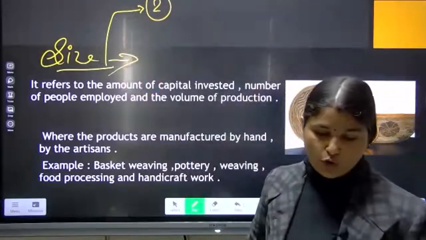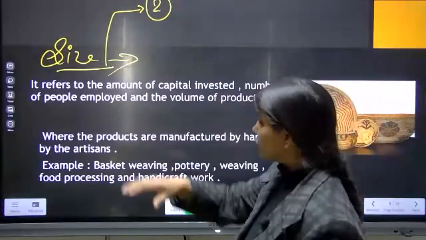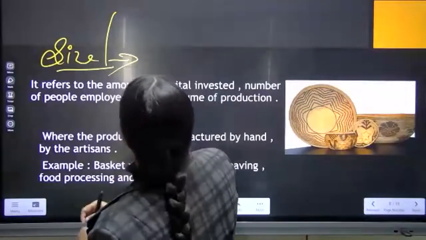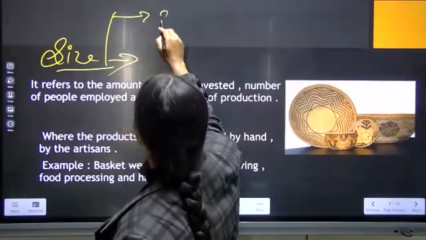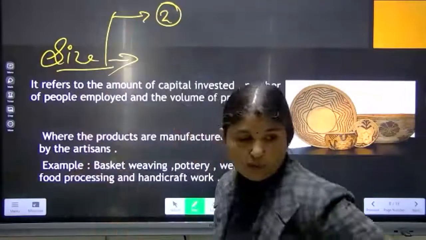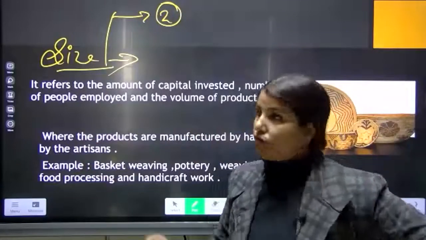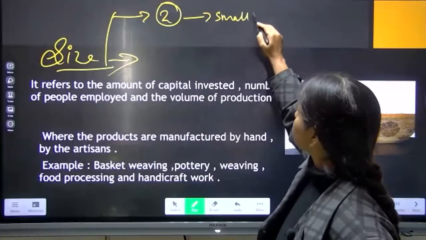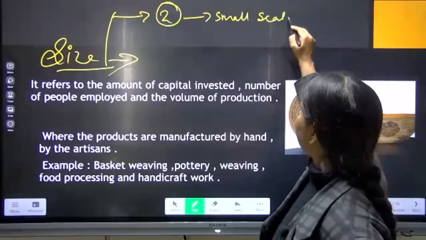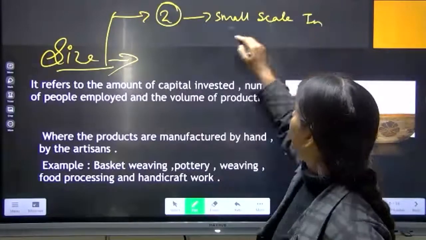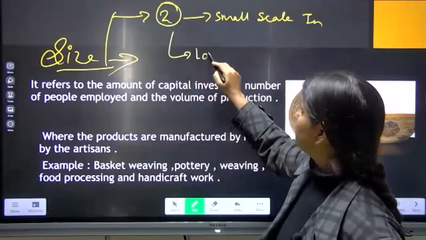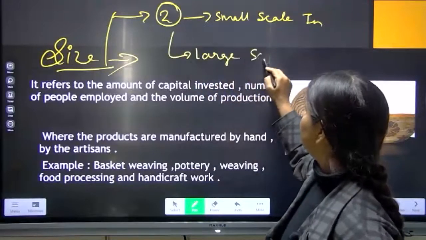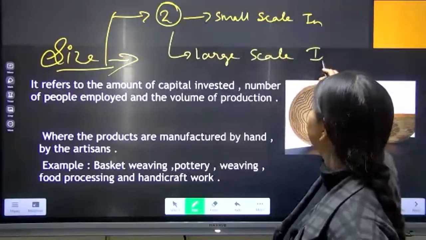Into two parts. One is the small scale industry, and one is the large scale industry.